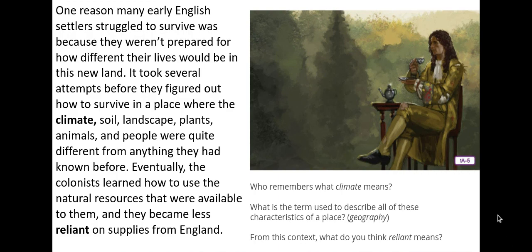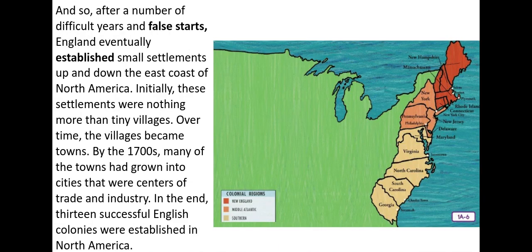Do you remember what climate means? I mean, it's like the weather and how the weather is usually. What is the term used to describe all of these characteristics of a place? Geography. From this context, what do you think reliant means? They were reliant on supplies from England. They relied on them, right? They needed them to survive.